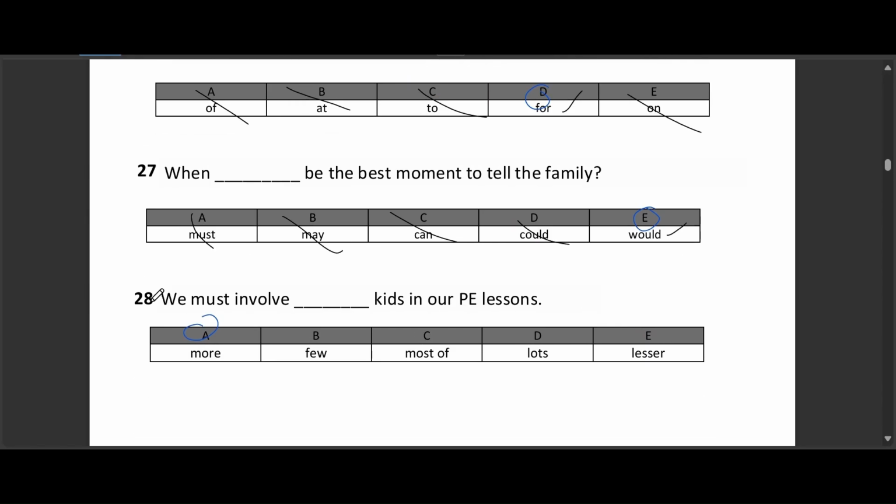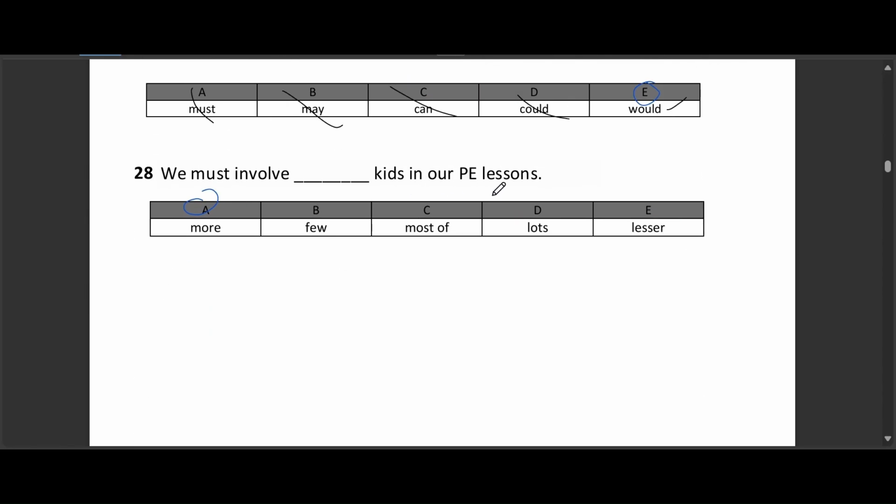Question 28. We must involve blank kids in our PE lessons. Option A, more. Option B, few. Option C, most of. Option D, lots. Option E, lesser. The correct answer is option A, more. More makes the most sense because we want to get more kids involved. Few means a small number, which isn't what we want. Most of doesn't quite fit grammatically here. Lots is a bit too informal for this sentence, and lesser isn't used with things you can count like kids.